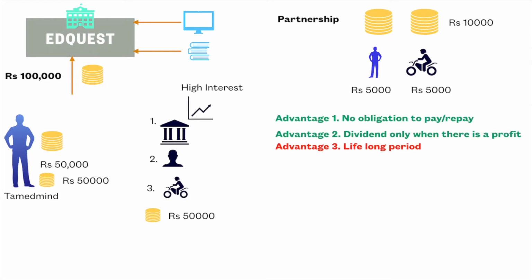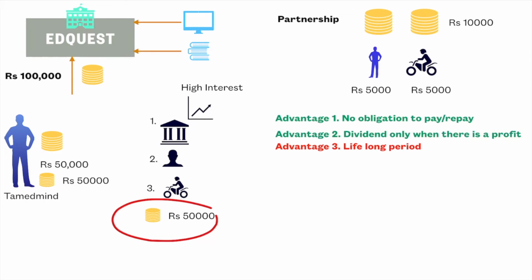Okay, when I have said that there are certain advantages to me, that is, I have told you I will not have to pay any dividend when I do not make any profit. Your money will be with me for a lifelong period. Also, in any way I'll not have to repay you back anything out of your 50,000 rupees, and I'll be only paying you dividend as and when we make profit. So this is a simple deal, this is a simple advantage I am receiving.